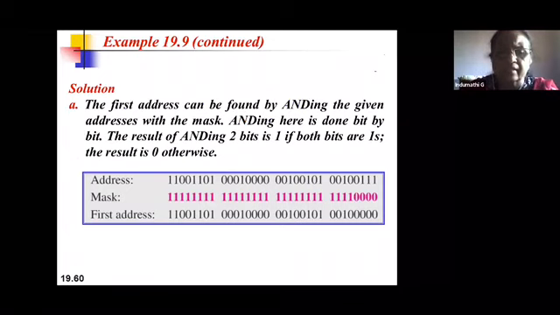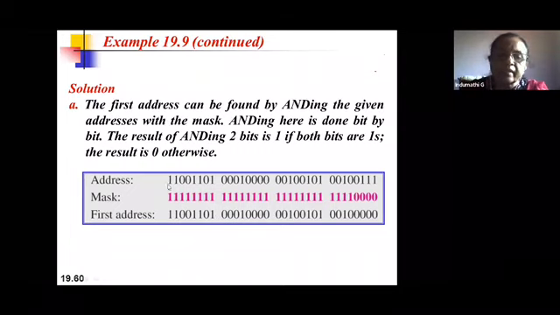Let's take the same example as the previous one. You have the binary value. Take the mask value, which is 28, represented as 28 ones followed by the remaining zeros. Now you do the AND operation. How do you do the AND operation? 1 and 1 is 1, 1 and 0 is 0, and 0 and 0 is also 0.